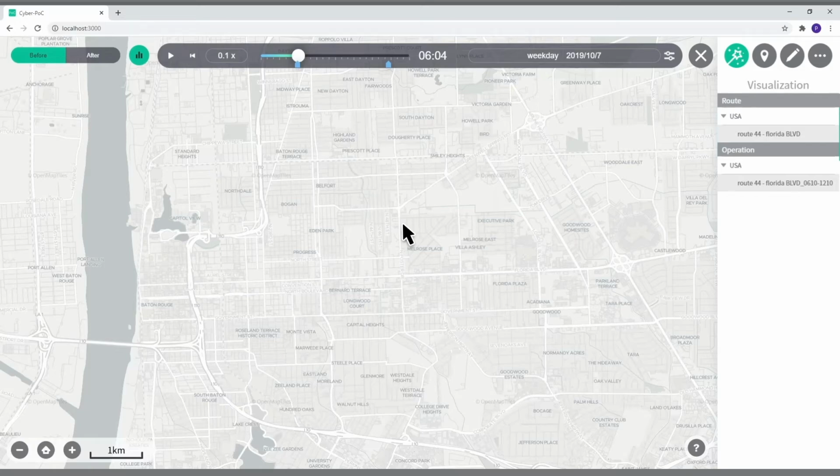This is an example of the visualization function, which visualizes historical bus operation data. By selecting the date and the route of the buses, you will be able to see the details of the specific operation data.